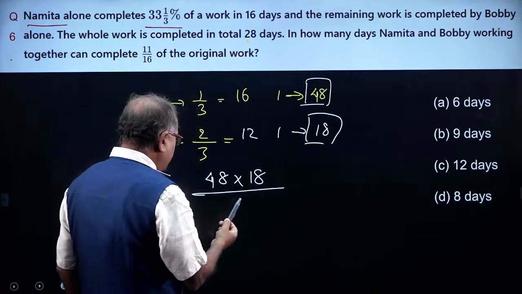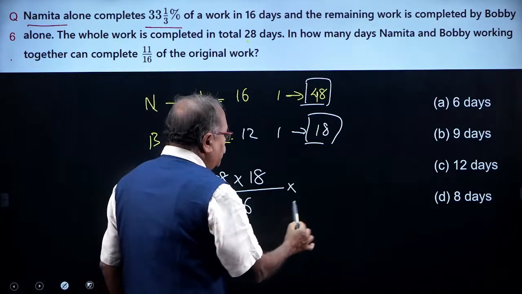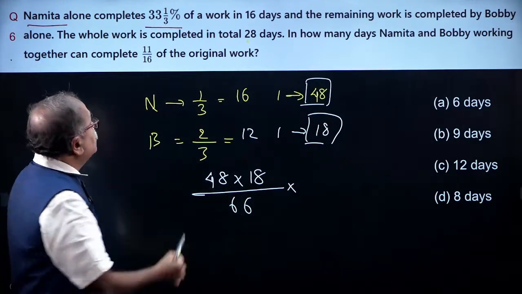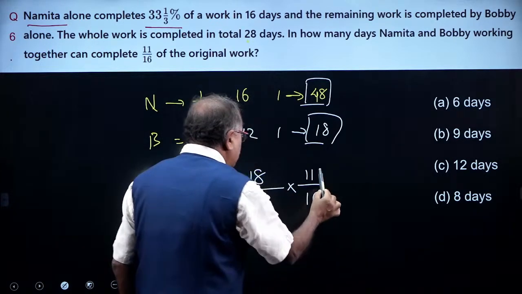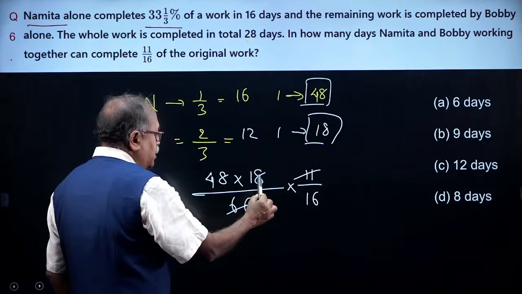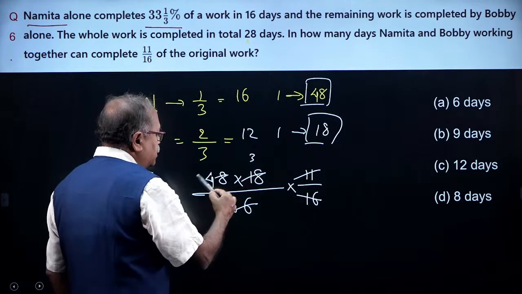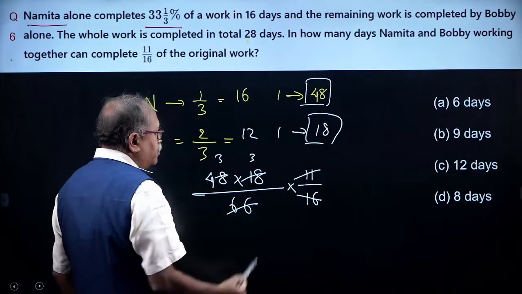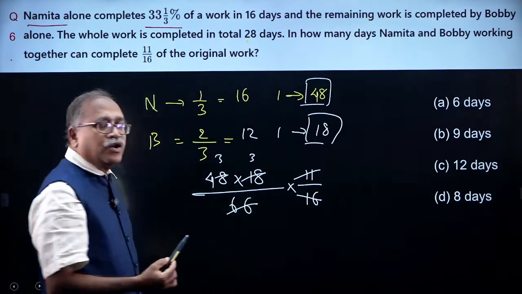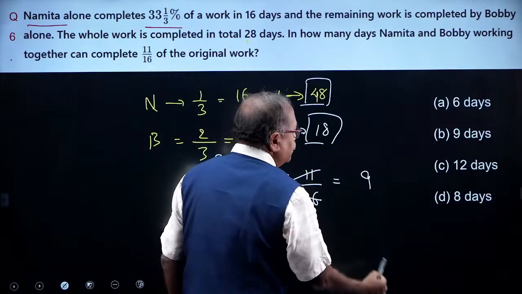Yes, 66 days, A plus B, and this is one work. How much time will it take to complete 11/16 of the work? So this gets cancelled 6 times, and further 6, this is 3 times, and with 16, 16 times 3 is 48, and that comes 9.